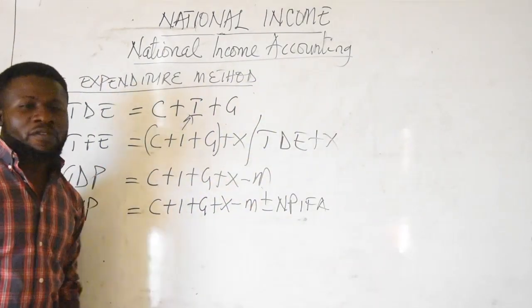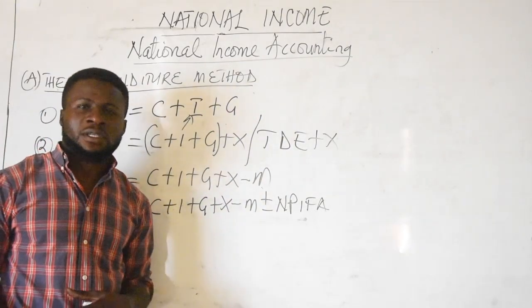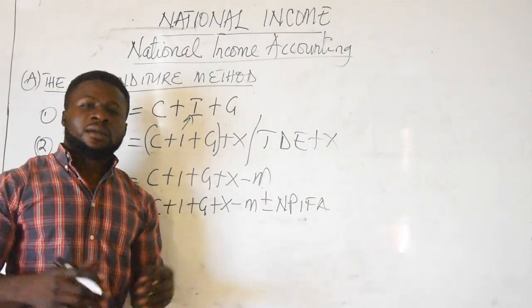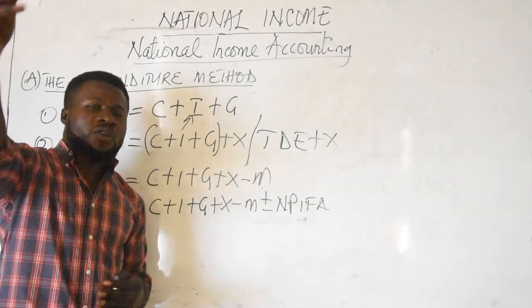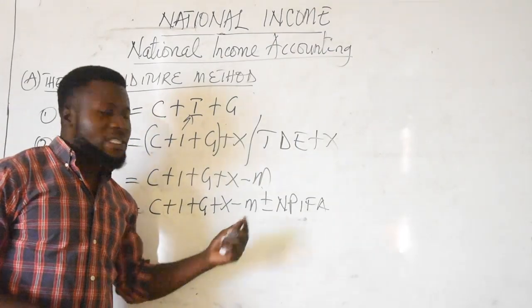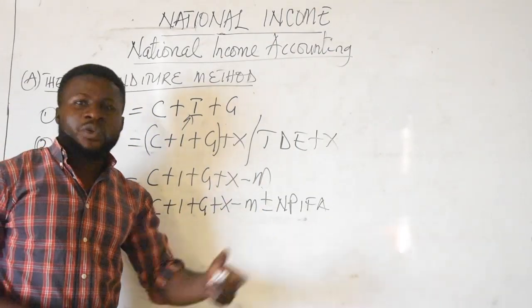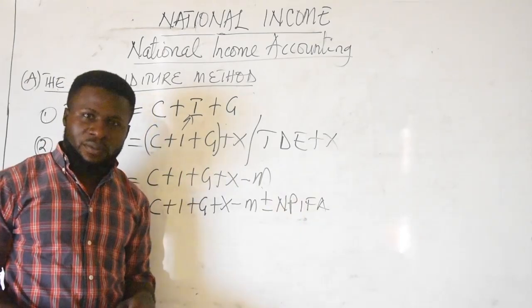Net property income from abroad is simply the difference between property income received from abroad, that is income that Cameroonians, for example, receive from abroad from their resources which are found overseas, and then property income paid abroad, which is income generated by foreigners in Cameroon.